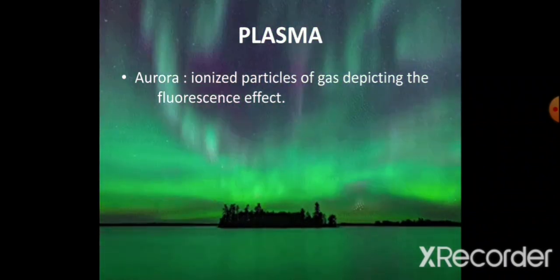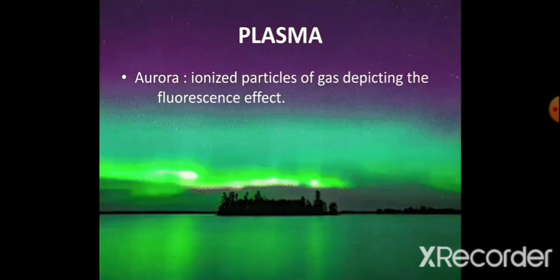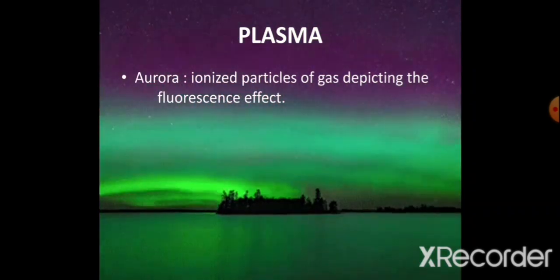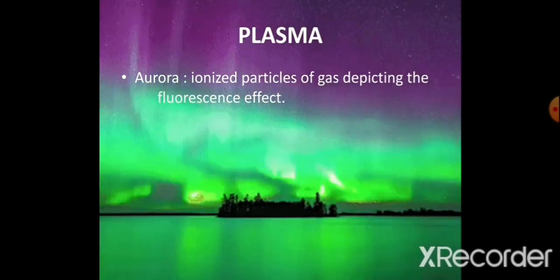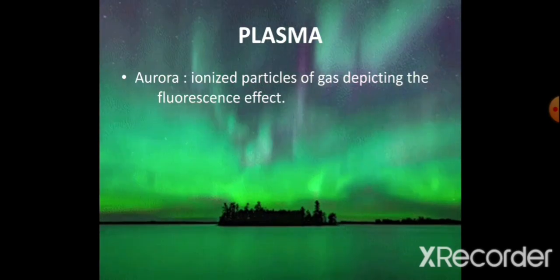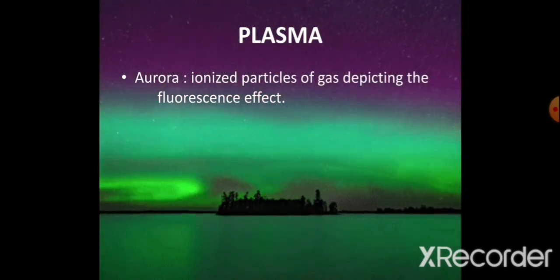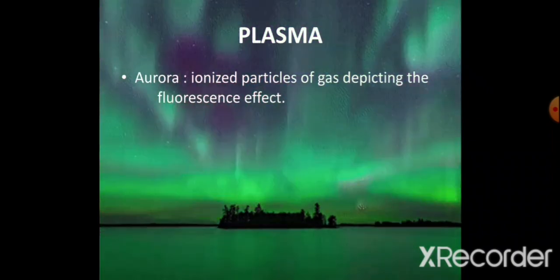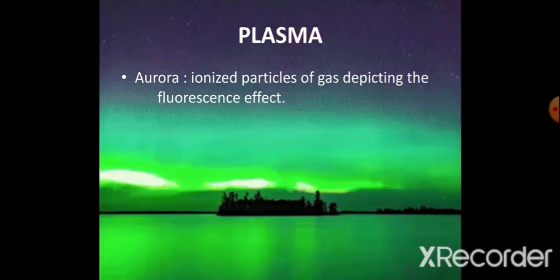This state of matter is known as plasma. It is nothing but the highly or super excited, highly energetic state of charged particles, and due to that they are emitting the light and we get a very beautiful formation of color. That is nothing but the brightness of the light.